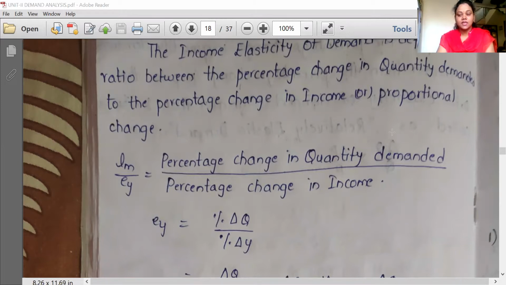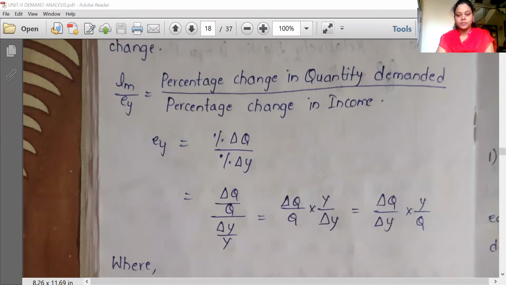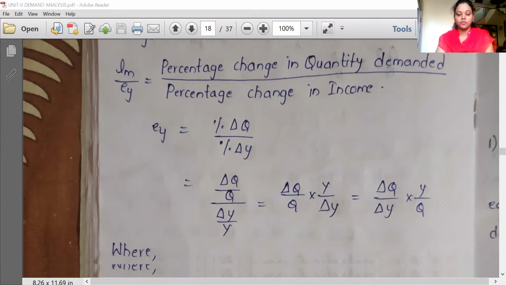How can we write this? Percentage change in quantity demanded is denoted by delta Q by Q, and percentage change in income is denoted as delta Y by Y. With simplification, we get delta Q by delta Y into Y by Q, where EY is income elasticity of demand, delta Q is the change in the quantity demanded, delta Y is the change in income, Y is the initial income, and Q is the initial quantity.